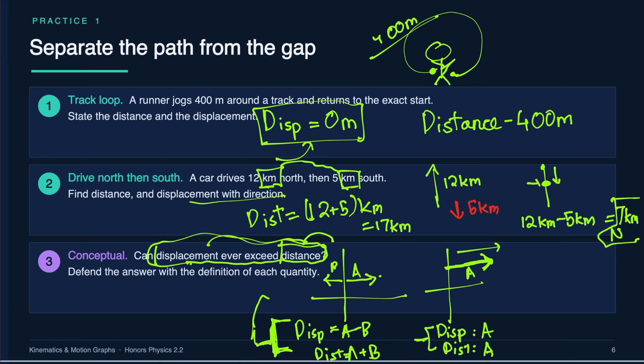You can't move away farther than you've traveled. Makes sense? Moving away is directly related to how far you've traveled. So this would be a no. All right, that's great. Now